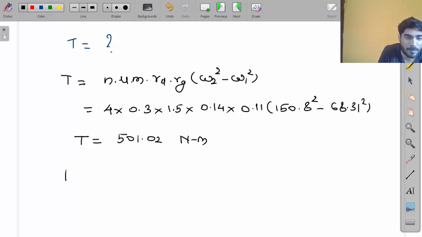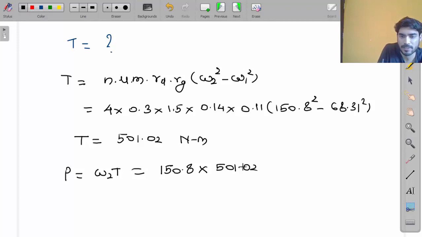But we need power. P equals 2 pi nt by 60 or omega into T. If you have the omega value, directly omega into T. So 150.8 multiplied by 501.02.